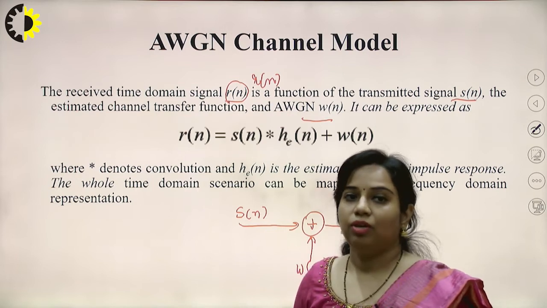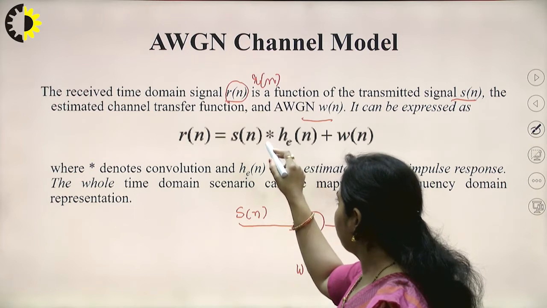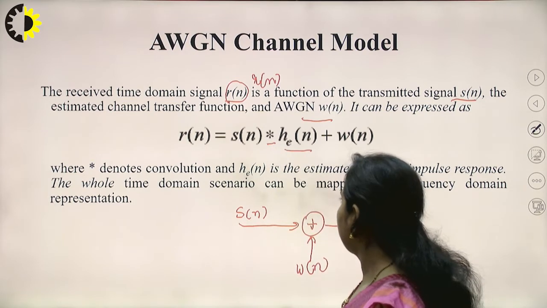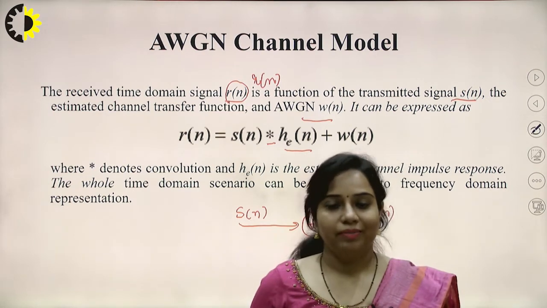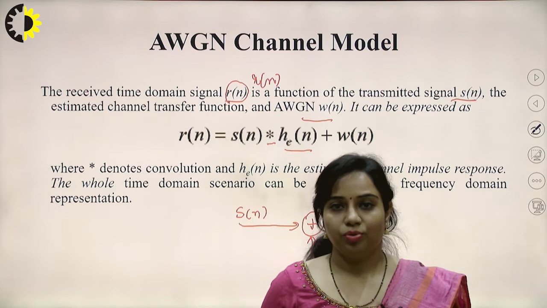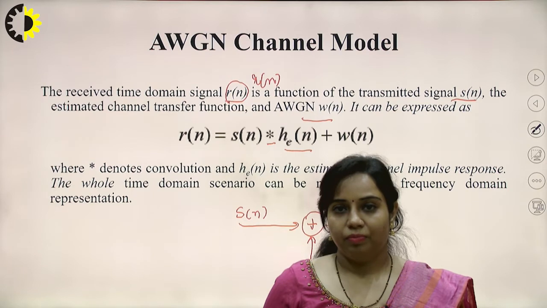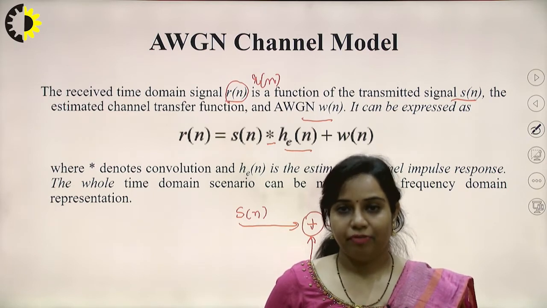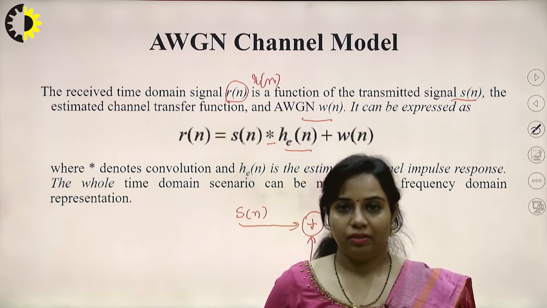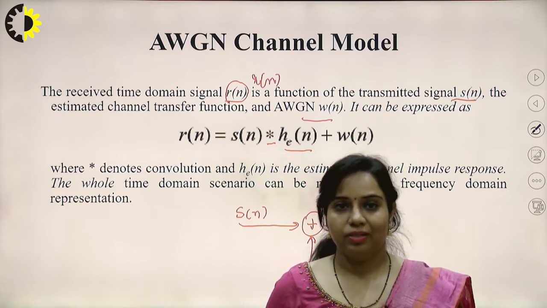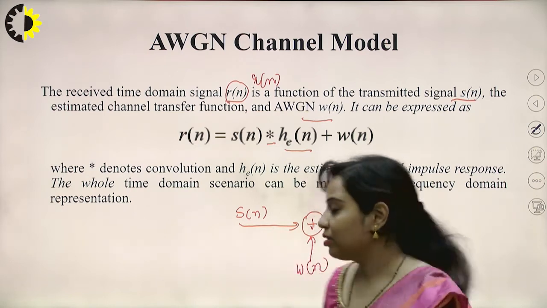So this equation can also be written as Rn equals Sn convolution with HEN. Now HEN is the estimated channel impulse response, because whenever any channel is designed, it is based on some function, like a Rayleigh function or a Rician function, which has its own probability density function on which that particular channel is designed. So for that we will consider an impulse response that is denoted by HEN.